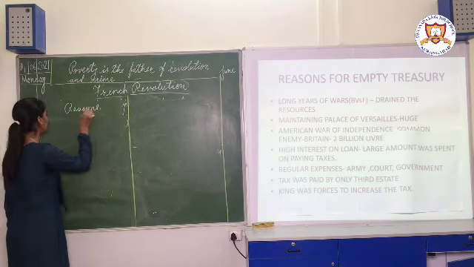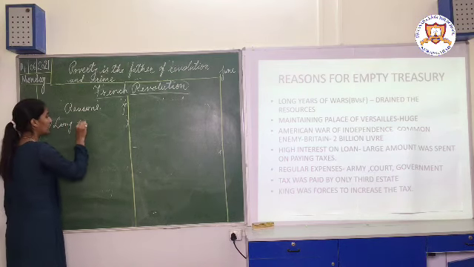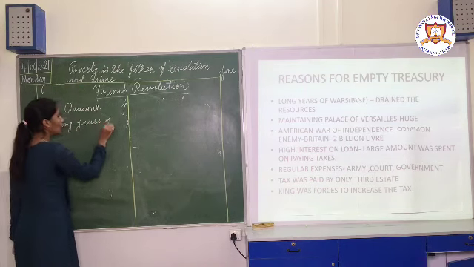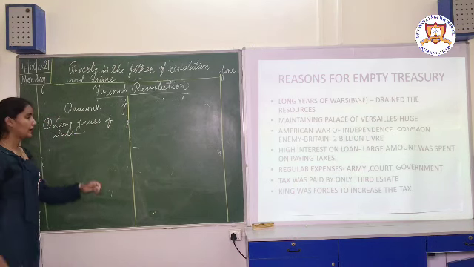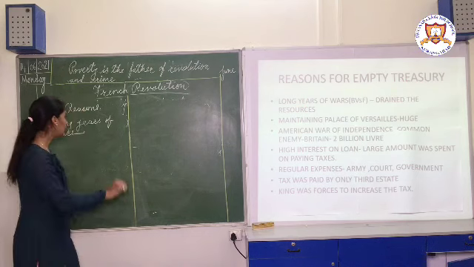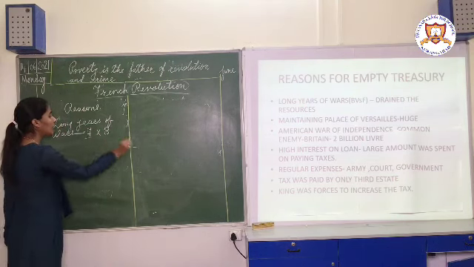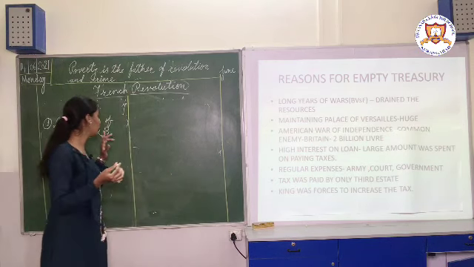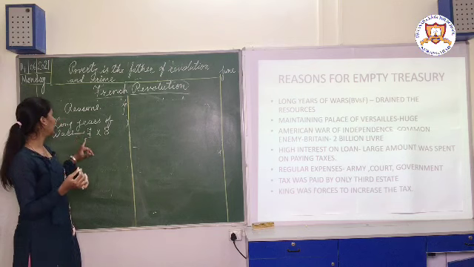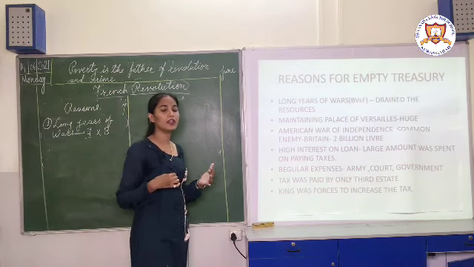So, the first reason was long years of wars. Now, what is this long years of wars? At that time, in the late 18th century, France was fighting a war against Britain. Britain and France were enemies of each other. So they both fought a war against each other, and it's obvious that when you are fighting a war against any country, you need many expenses.